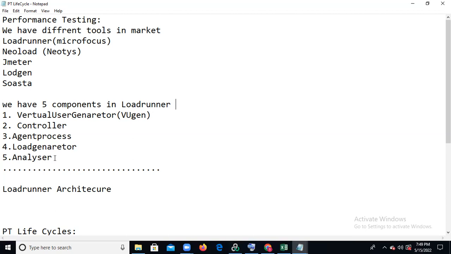Hi Kiran, can you hear me? Yeah. I have one question. You said you have 5 tools. Nowadays, are you teaching only LoadRunner or JMeter, both? Yeah, LoadRunner or JMeter. Both, okay.